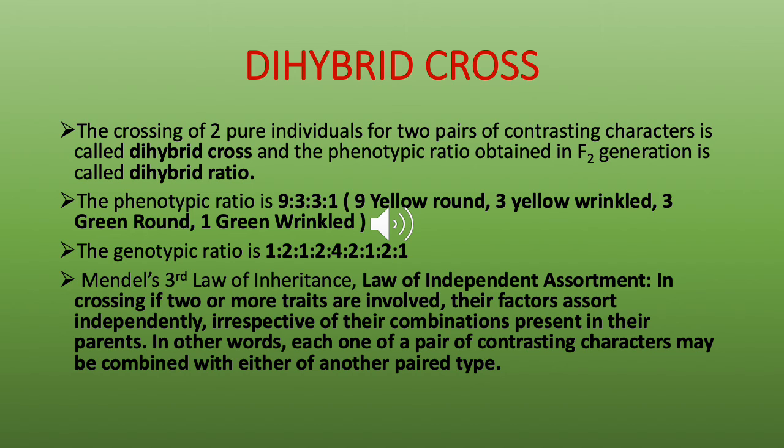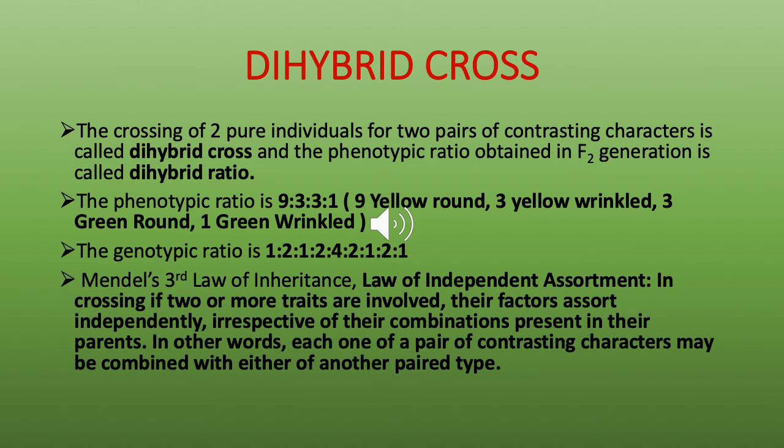I repeat, Mendel said that in crossing, if two or more traits are involved, their factors assort independently, irrespective of their combinations present in their parents. In other words, each one of a pair of contrasting characters may be combined with either of another pair type. That means when the gametes are forming, the factors assort independently.